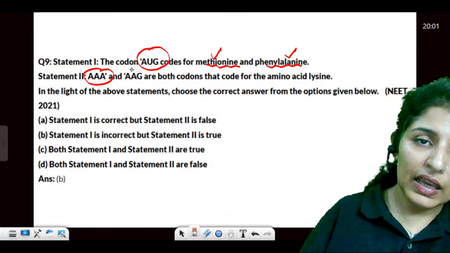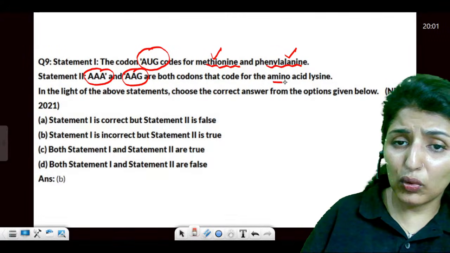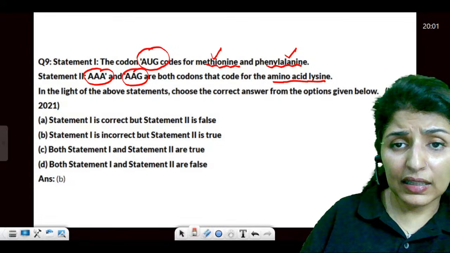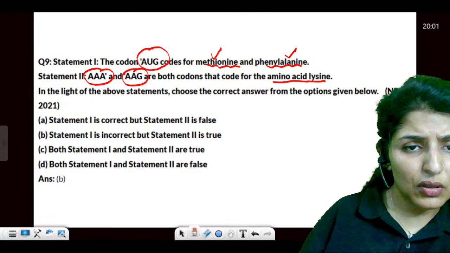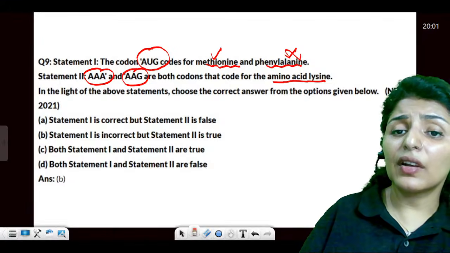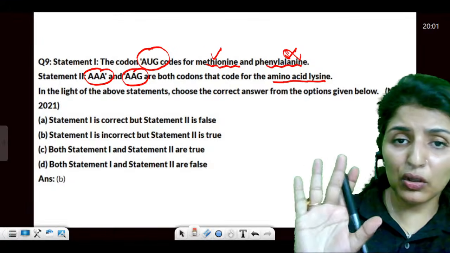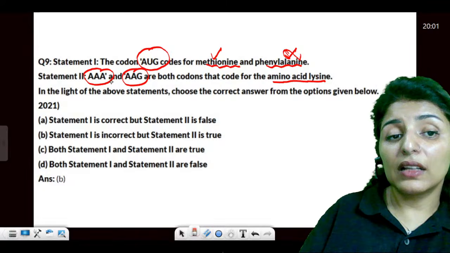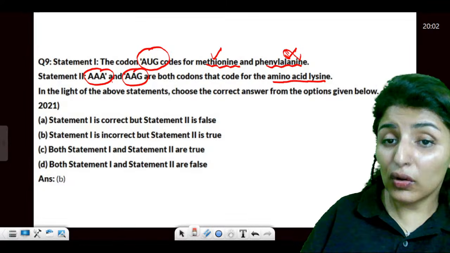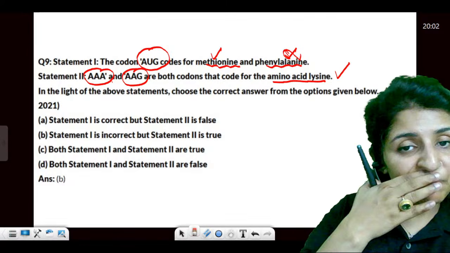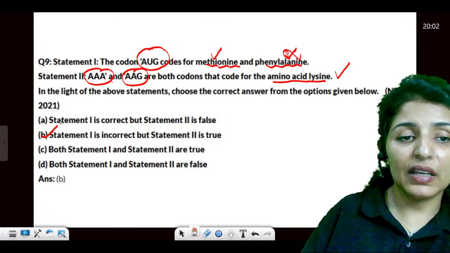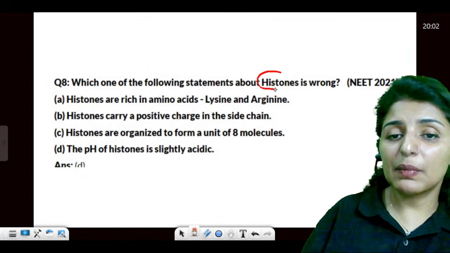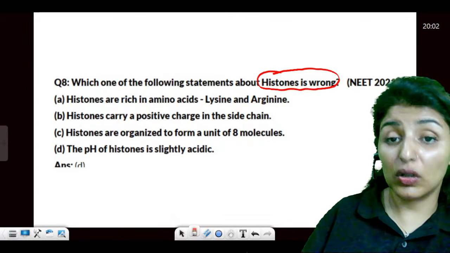Now AAA and AAG are both going to code for lysine. They don't code for phenylalanine. Now we are just going to talk about the universal code. So AUG only codes for methionine, right? But AAA, AAG code for lysine. So the answer would be B. Which of the following statements about histones is wrong?